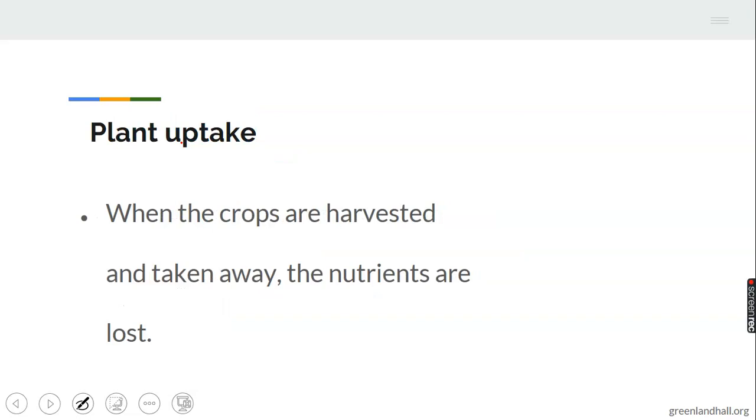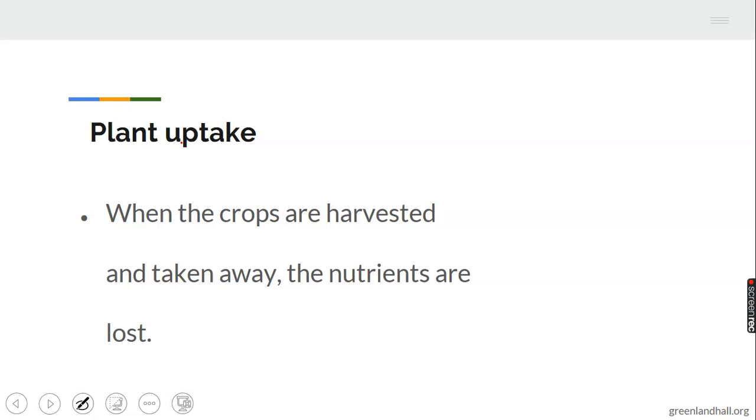Then plant uptake. Under plant uptake, harvested crops remove nutrients from the soil. When crops are planted on a piece of land and when they are harvested, they remove some nutrient from the soil.